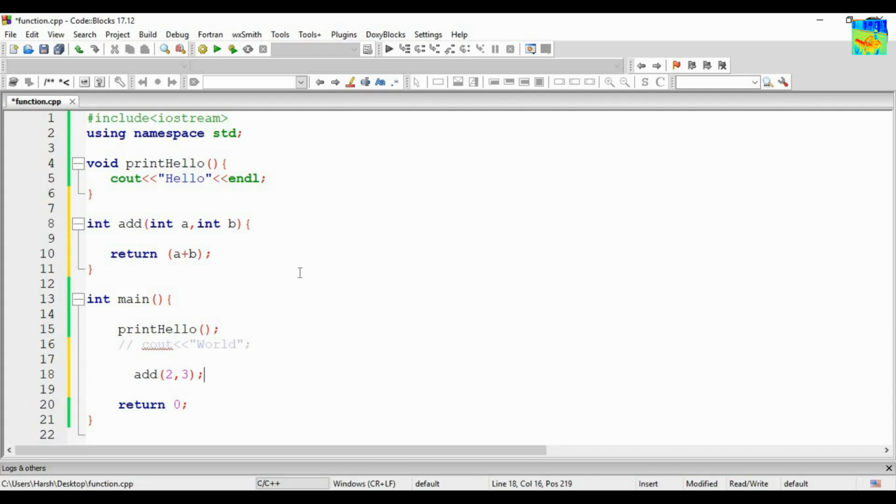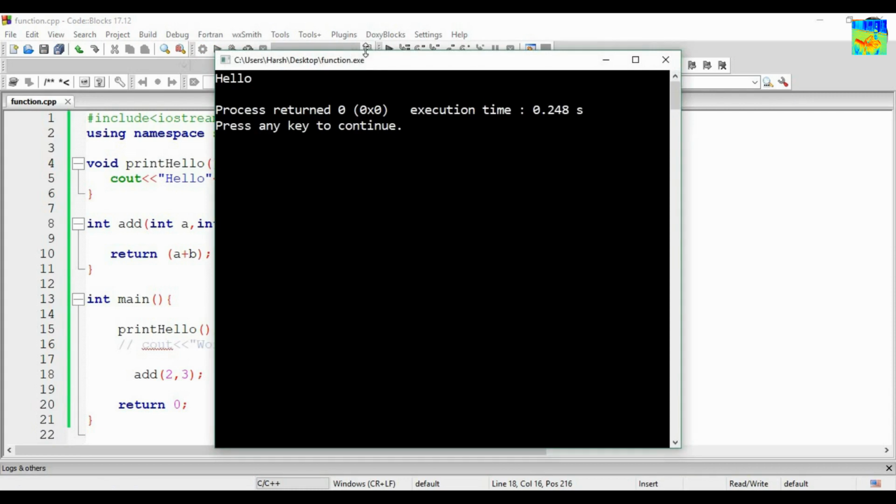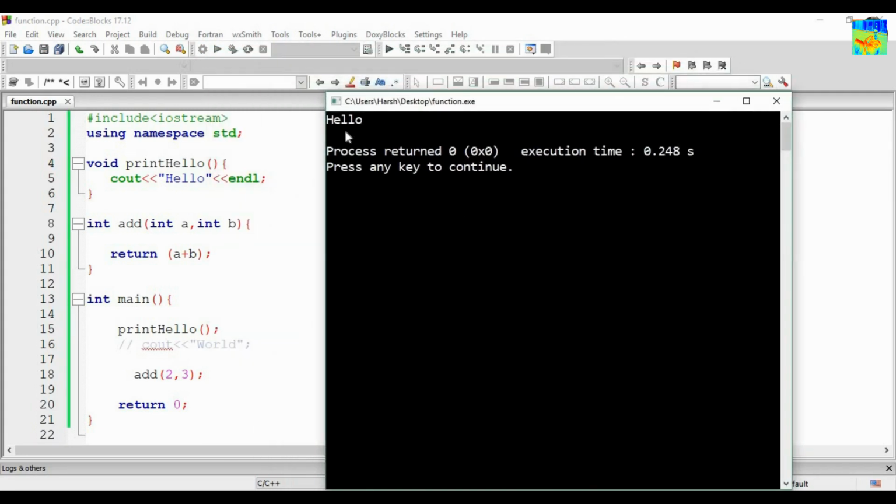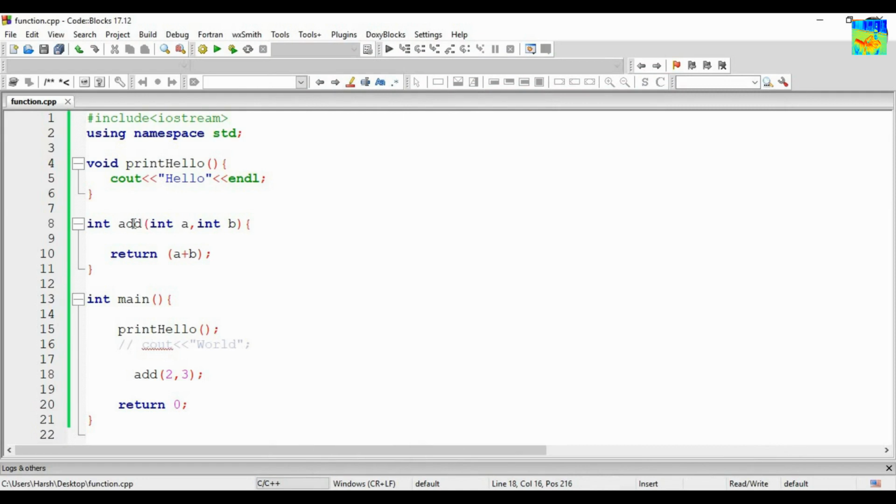First let us run this program. So hello is getting printed and addition is going on here, but there is nothing printed. Why? Because this add function returns an integer, that is 5. But you have not done anything with 5, so nothing will get printed.